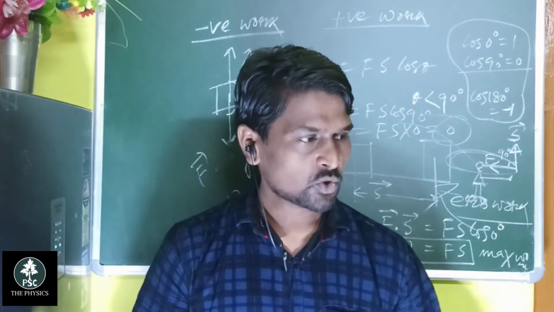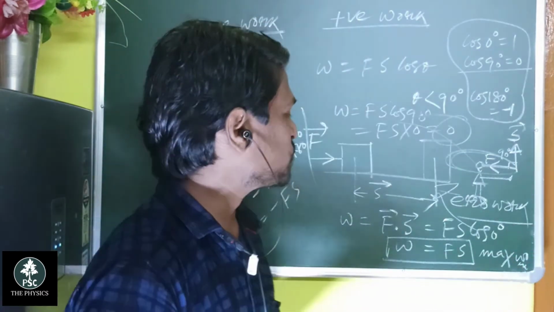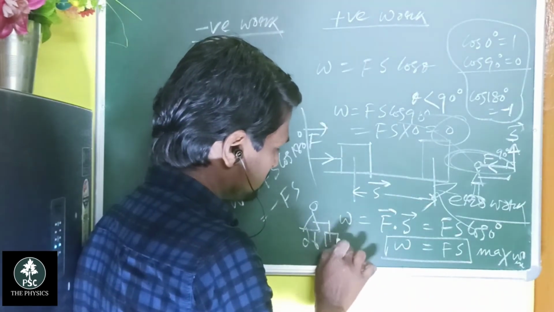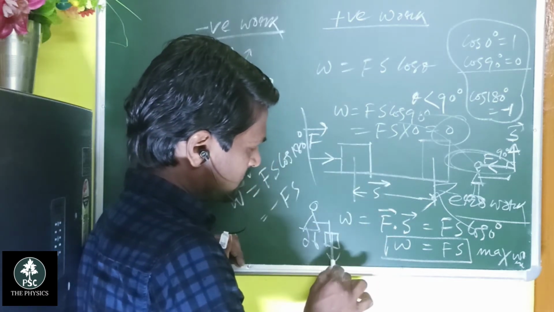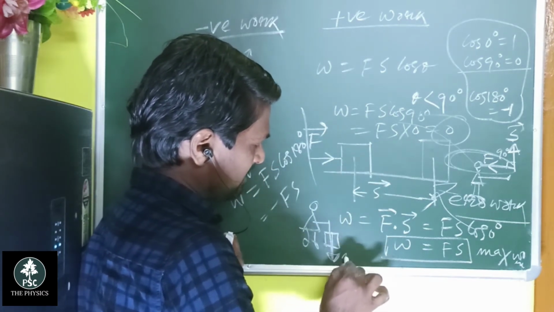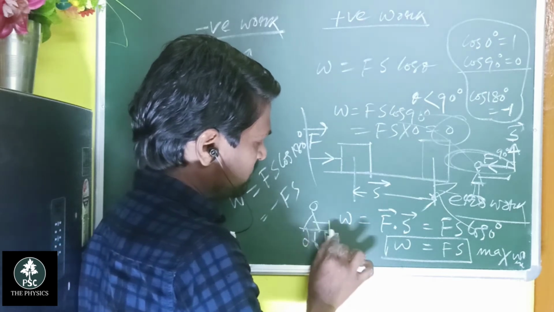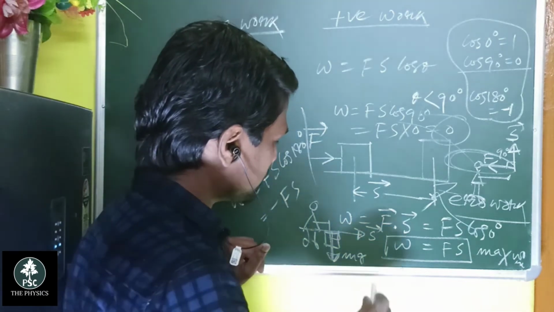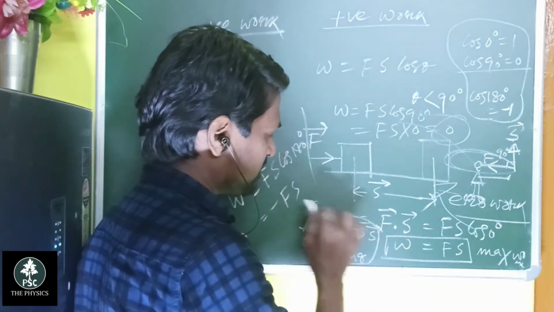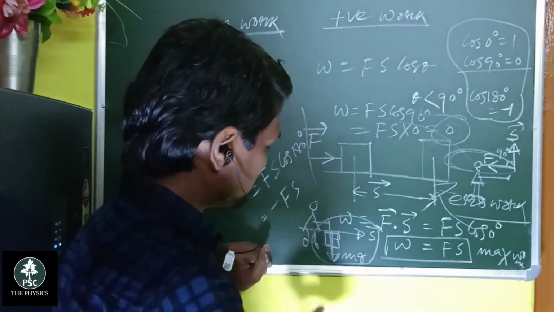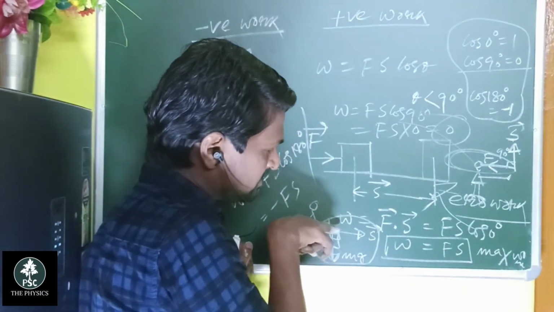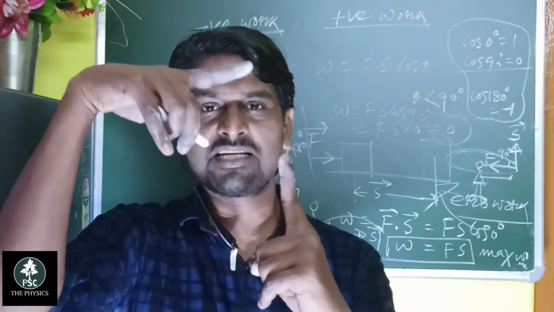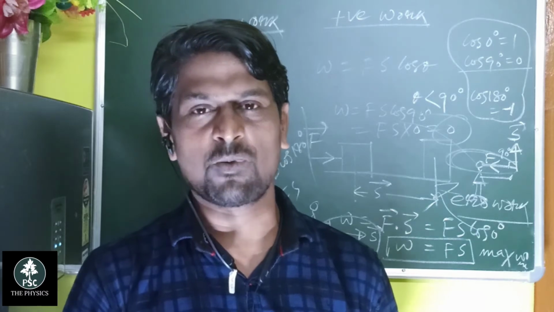Okay. So students, think about a suitcase. You move with the suitcase. So this is the box, and mg acts in this direction, and you displace it along this direction s. So this is always 90 degrees. So the gravitational work done for that particular case is 0, since gravity acts along this direction and the displacement takes place along this direction. When the angle is 90 degrees, then the work is 0.